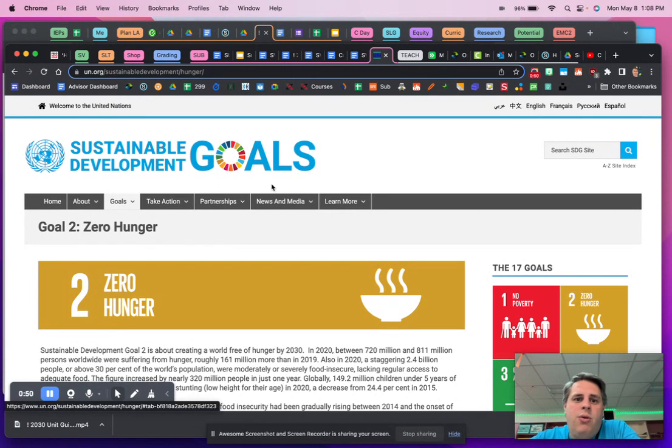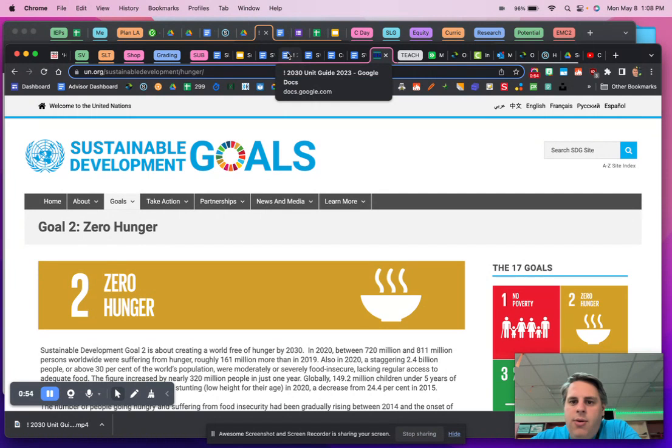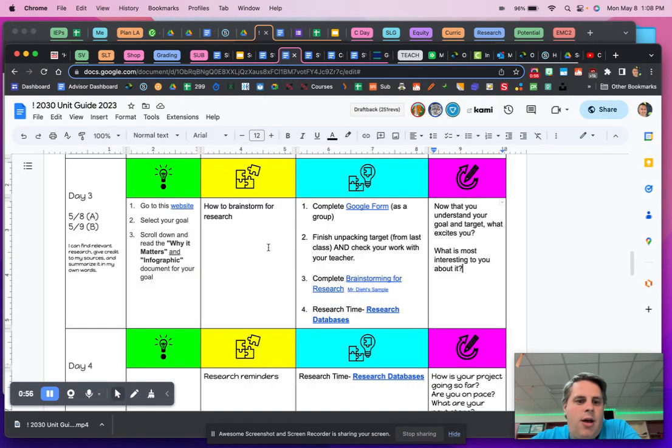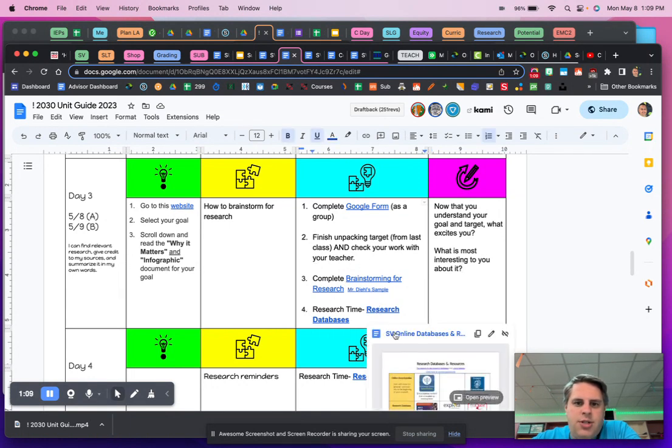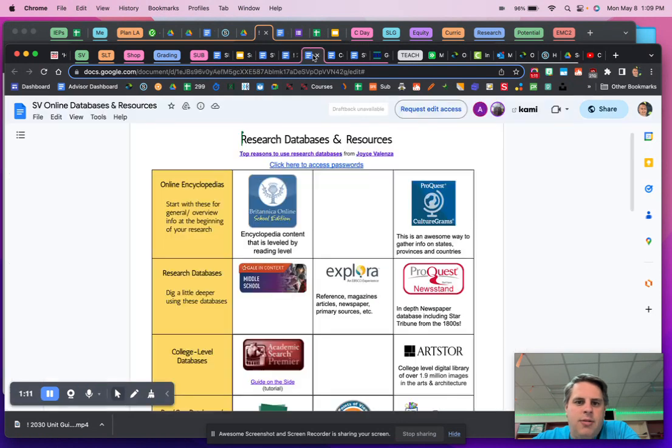And I want to go a different route than just Googling something. I know you can do that, and that might work for some of us, but we want to find stuff that we're probably not going to find on Google. We can really only find with our school account. So once you've got this brainstorming for research document done, you want to start checking out these research databases.